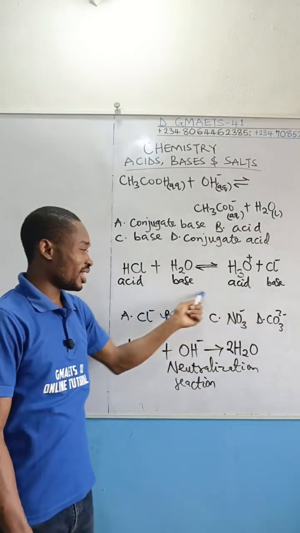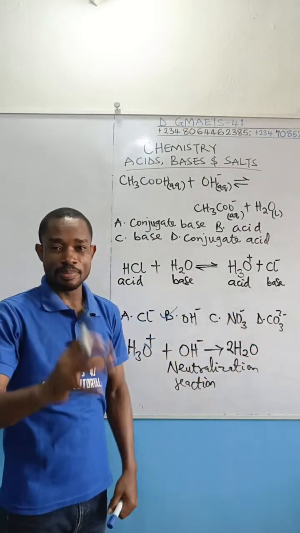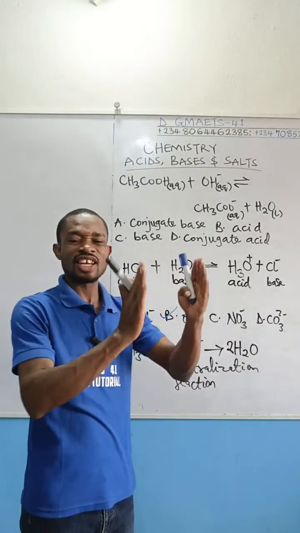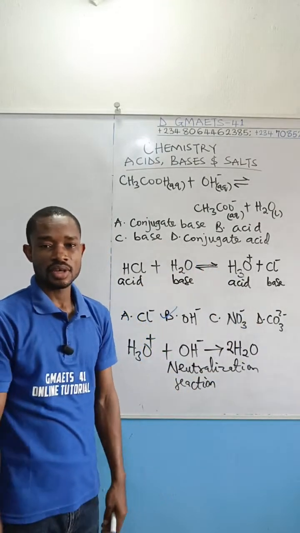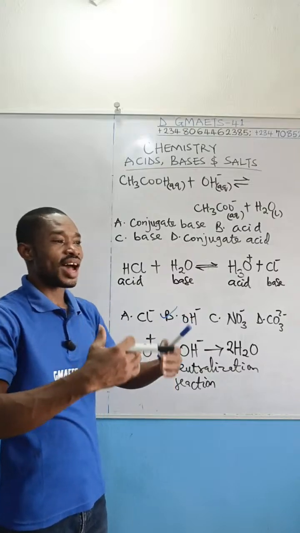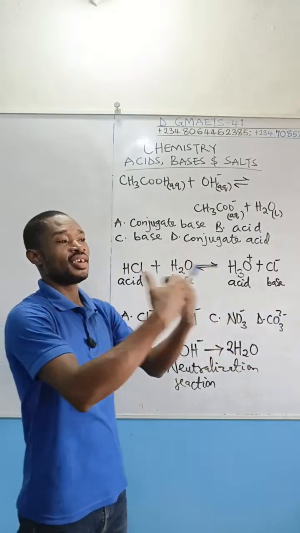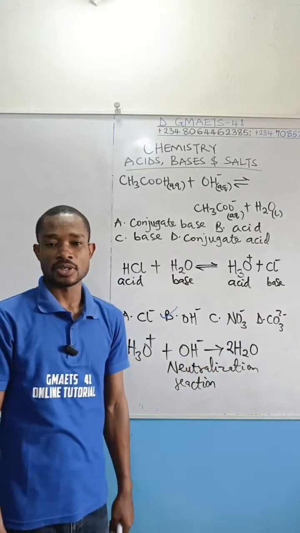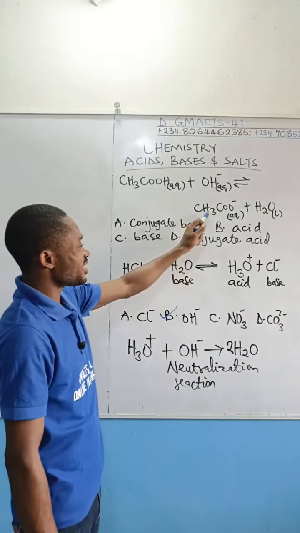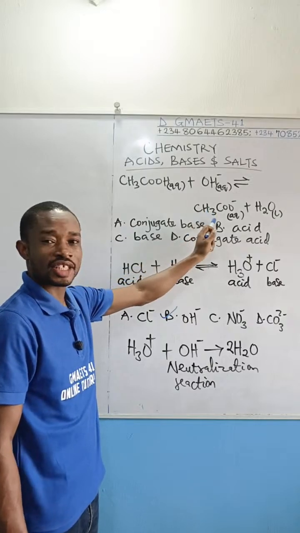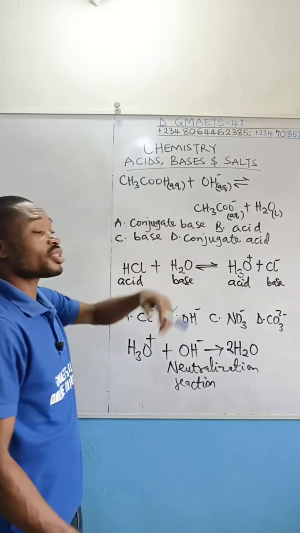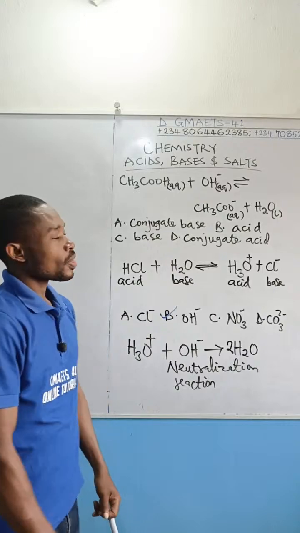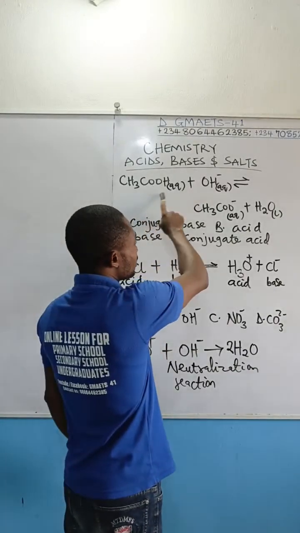Thank God I've actually analyzed something here a bit, following Brønsted and Lowry's definition of acid and base. An acid is a substance that donates, that gives out a proton, while a base accepts a proton. So what is the function of this guy in this reaction? How to identify it is, get your acid, get your base.